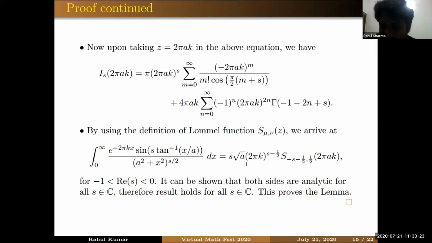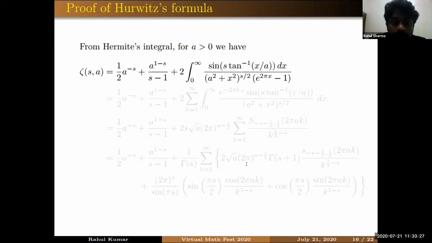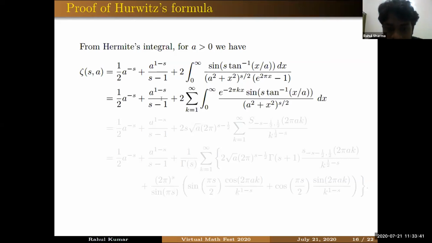So now I will go to the proof of Hurwitz's formula. As we discussed, this is the Hermite's integral for the Hurwitz's formula, right? So what we do now, we represent this term 1 upon exponential 2 pi x minus 1 in terms of an infinite series. That infinite series is nothing but k running from 1 to infinity exponential minus 2 pi kx.